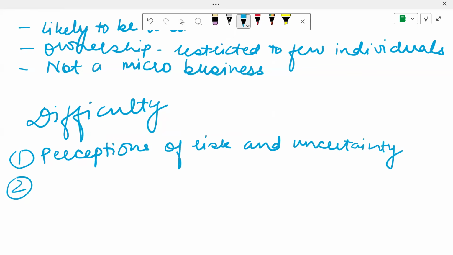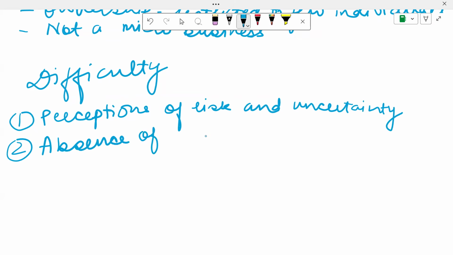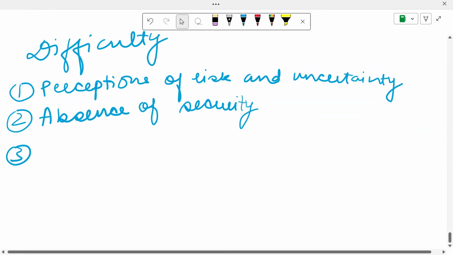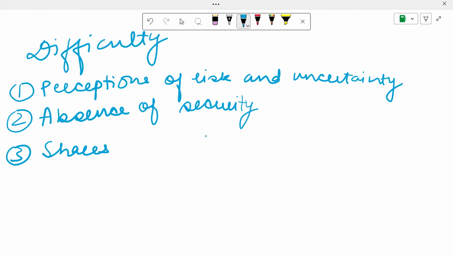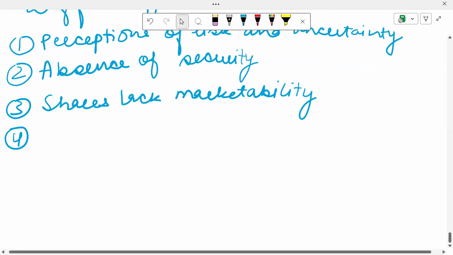Another reason is the absence of security. They do not have a lot of assets which they can give as collateral to obtain loans. Then the shares that they have lack marketability. Because they are not listed, they cannot be easily sold off by the people who give them money.